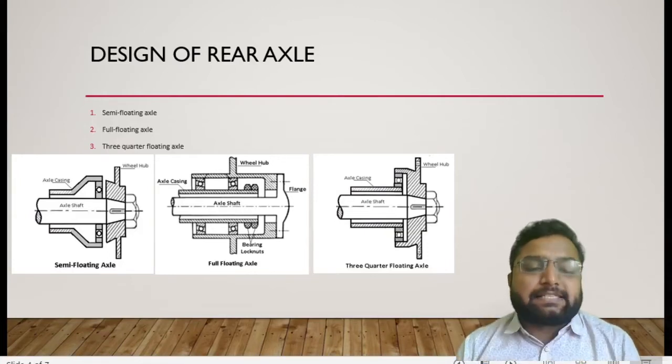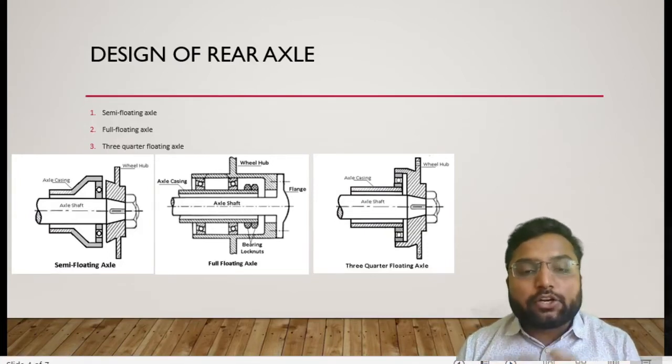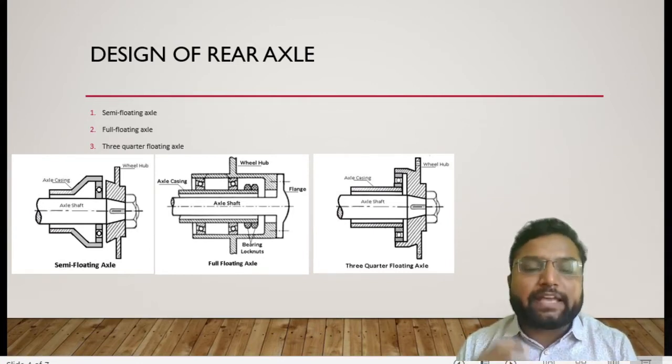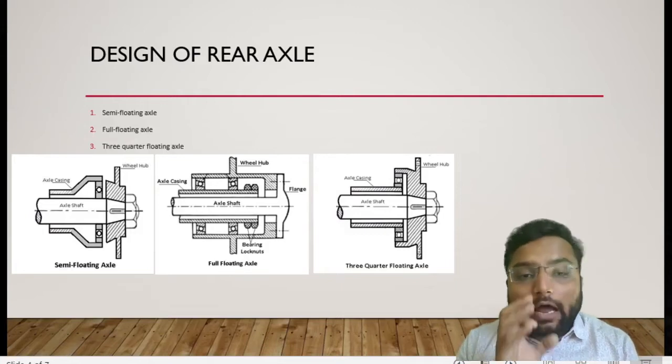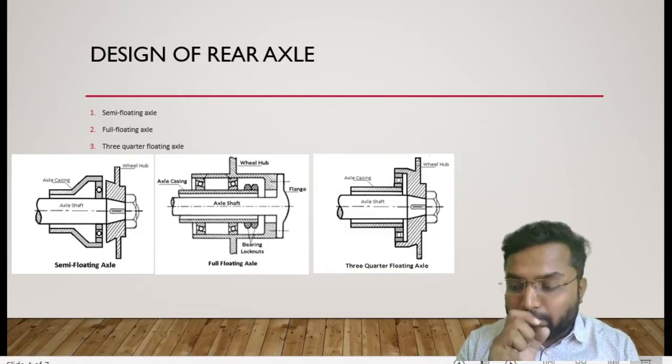In this case, our axle goes under two types of stress. One is twisting and one is bending. So it should be designed for the equivalent bending moment.